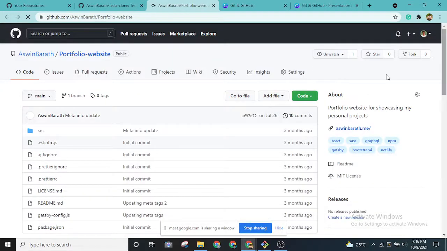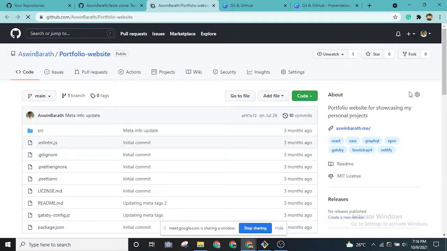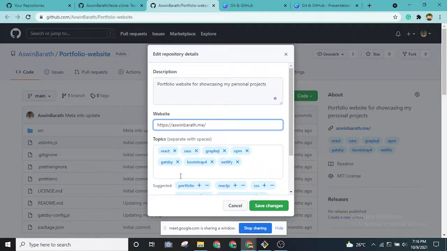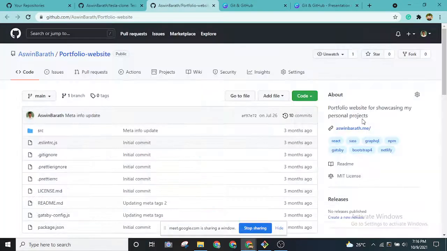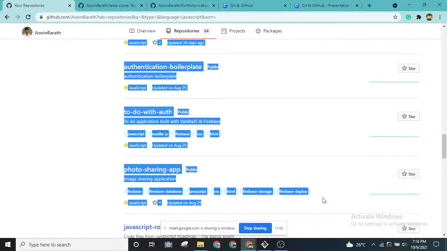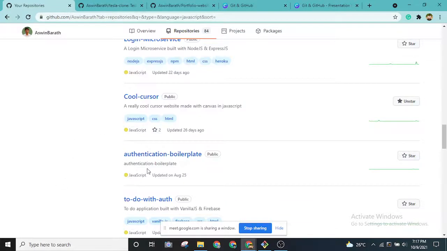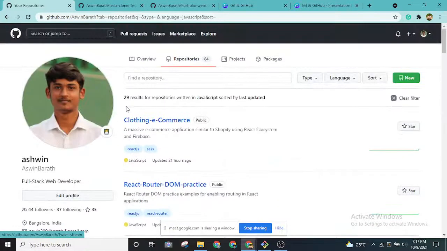And there's an About section in our GitHub project as well. If you press the settings icon, the gear icon, you can give the description, you can give the website which is hosted, and the topics are nothing but the technologies I used. Whenever I put this information properly, as you can see, for each and every project the description and the technologies I presented are visible over here. So this is how we can improve our GitHub projects.